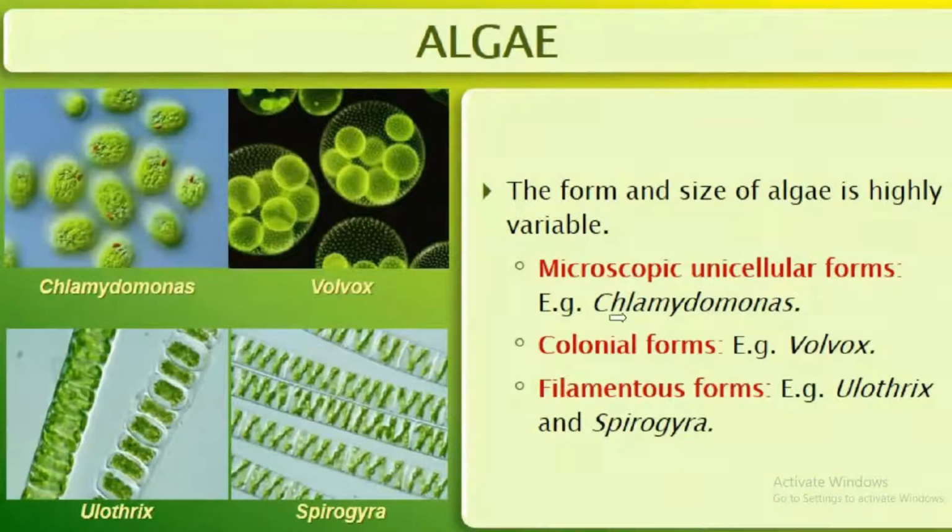Colonial forms, example, Volvox. Filamentous forms, example, Ulothrix and Spirogyra.